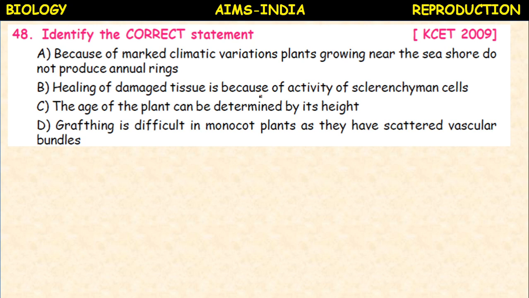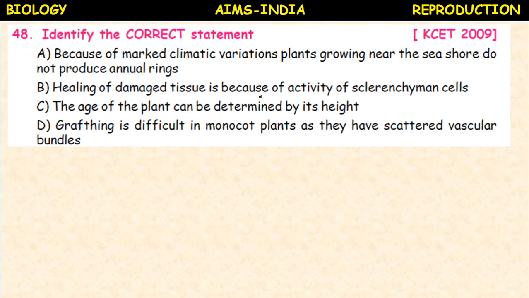Because of marked climatic variations, plants growing near the seashore do not produce annual rings. Healing of damaged tissue is because of activity of sclerenchymal cells. The age of a plant can be determined by its height. Grafting is difficult in monocot plants as they have scattered vascular bundles.